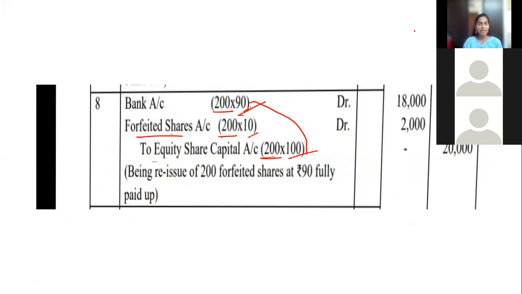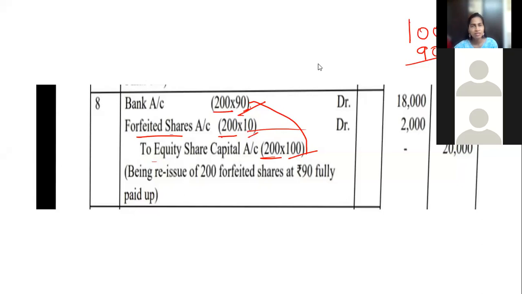This is the loss. Actually, the cost of one share was 100 rupees, but the company is reissuing it to some person for 90 rupees. It is a loss. 10 rupees is the loss. Loss is always debited. Because if I pay my rent from my salary, money goes out, it is debited and I get a message. So it is debited. Being reissue of 200 forfeited shares.